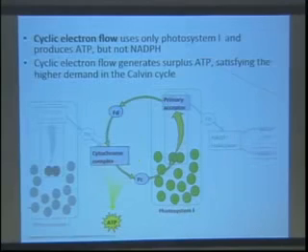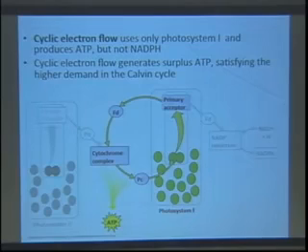That plays into the next thing that I want to mention, which is that in addition to a linear flow of electrons, we can also have a cyclic flow of electrons. This happens in organisms that have both photosystems, but also in organisms that have just photosystem 1, in which we get the production of ATP, but not NADPH.